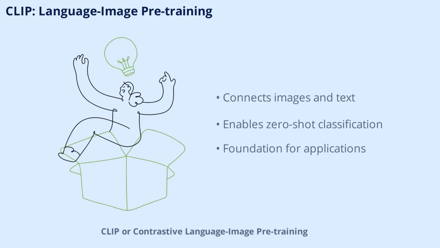CLIP, or Contrastive Language Image Pre-training, is a groundbreaking model in the multimodal AI space. It learns visual concepts from natural language supervision, connecting images and text in a shared representation space. This enables zero-shot image classification and forms the foundation for many multimodal applications. CLIP's ability to understand both language and visuals makes it a versatile tool for tasks that require cross-modal reasoning.